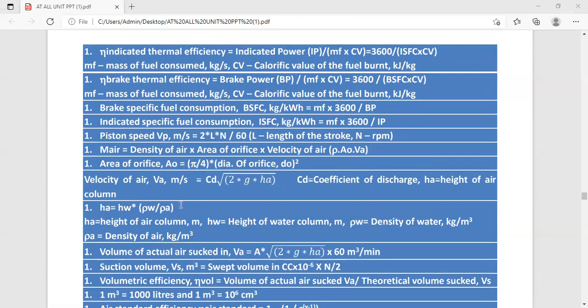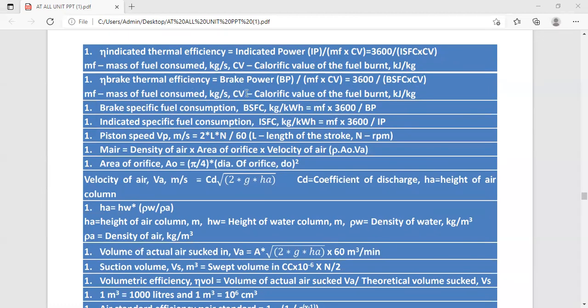Next, we are going to see the indicated thermal efficiency. Indicated thermal efficiency is equal to IP upon MF into CV, where IP is the indicated power, MF is the mass of fuel consumed in kg per second, and CV is the calorific value of the fuel burned, that is kilojoule per kg.